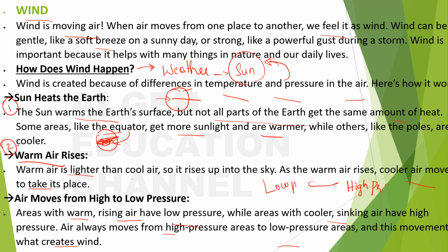So it's a step by step process, but it happens continuously, and because of which we get wind. Air always moves, this is very important, from high pressure to low pressure areas, and this movement is what creates wind. I think you got it, right? So these are the steps: the sun heats up the earth, warm air rises, and the air moves from high pressure to low pressure.